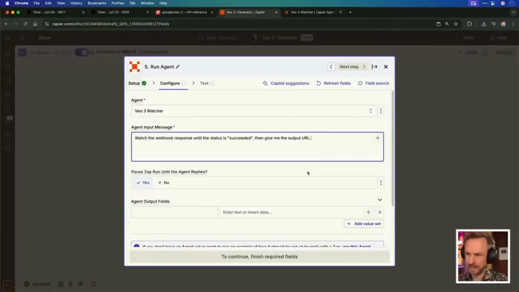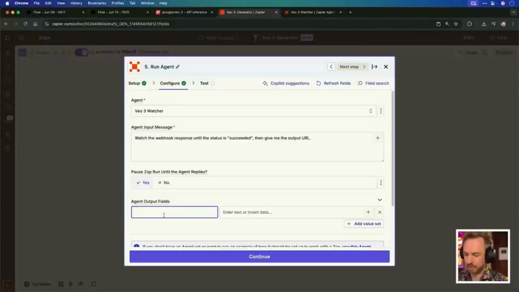Now, as the agent message, again, we'll just say watch the webhook response until it's succeeded, then give me the output URL, and we'll say, yes, do pause the Zap until the agent replies. This means we don't need to have multiple Zaps. We can just wait for our agent to do its work and then continue. Now, for the output field, we'll call it URL, and we'll say output URL goes here. And with that done, we can continue.